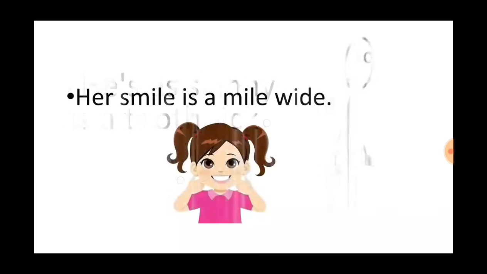Another example. Her smile is a mile wide. You want to say that she has a broad smile, but you are using a mile wide, which is not possible. It's an overstatement. Why? Because you want to show that her smile is very wide. Her smile is very broad. So that's why you used a mile wide. So this is an overstatement and this is an example of hyperbole.